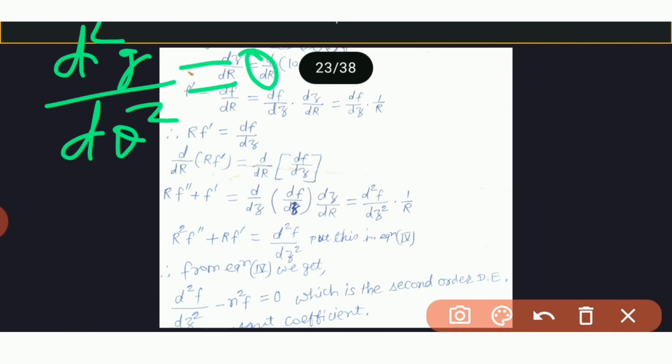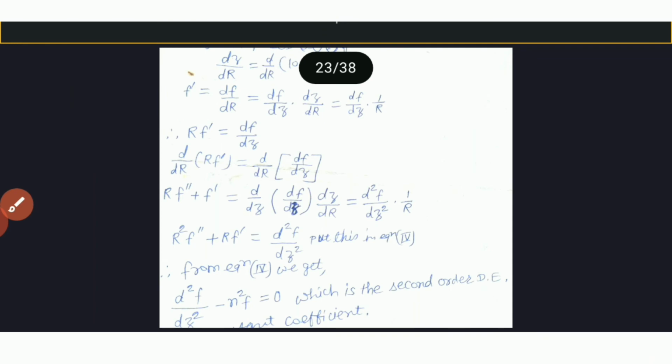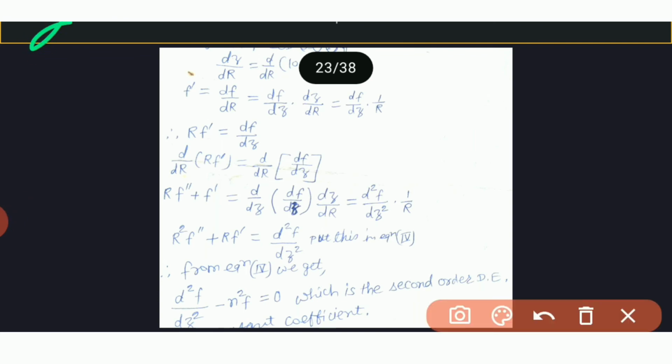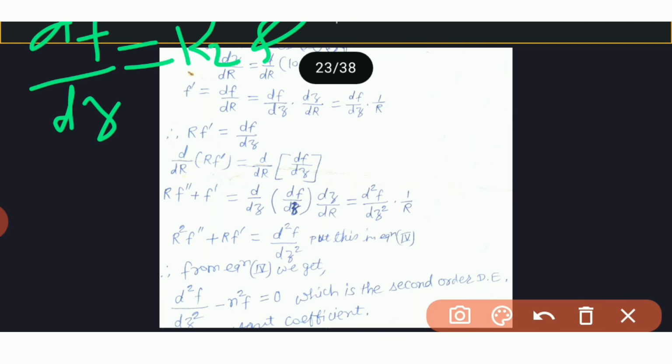If we integrate, what do we get? We get df by dz is equal to integration constant k2, and dg by d theta is equal to integration constant k4.